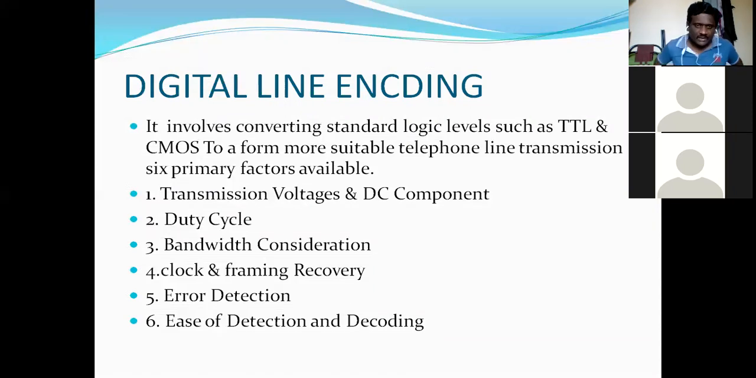So here there is no need for more explanation of digital line encoding. What are the 6 factors we have? We must know them. Then leave it. Wait 1 minute.